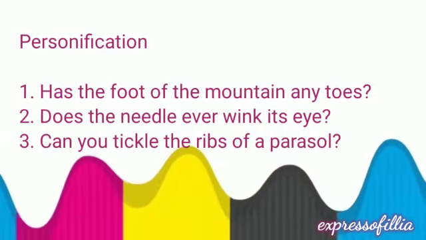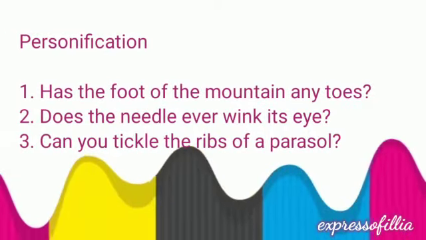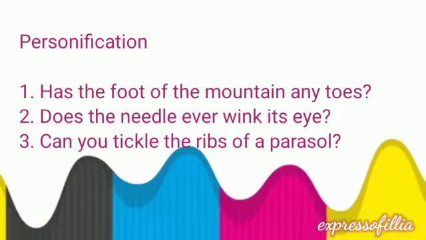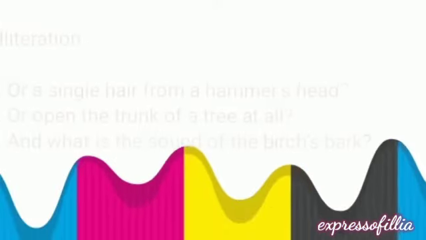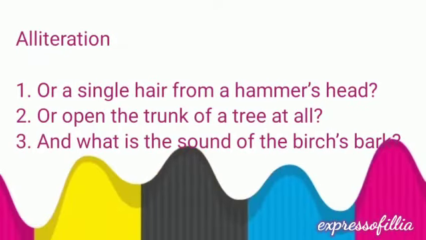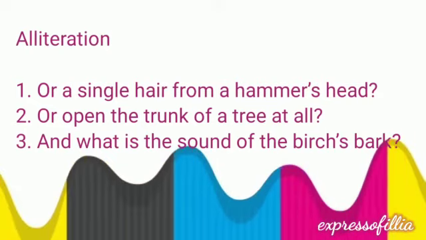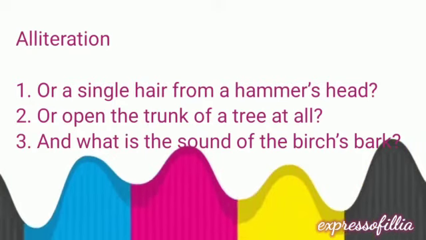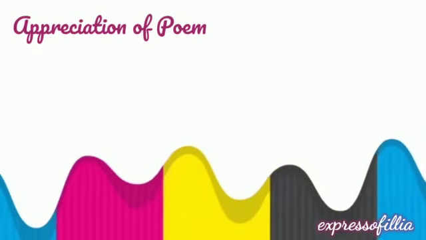We have personification. Personification means human qualities given to inanimate objects. Then we have alliteration, wherein the spelling itself has a double L, wherein double L represents letters repeating, or you can remember it that way.